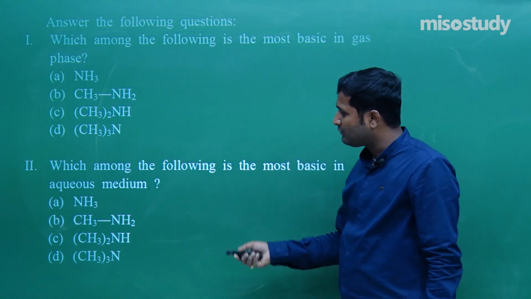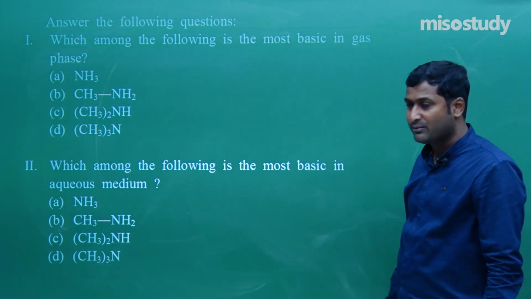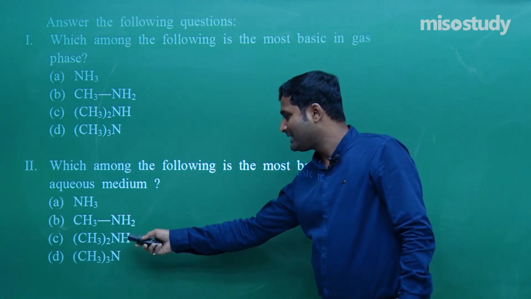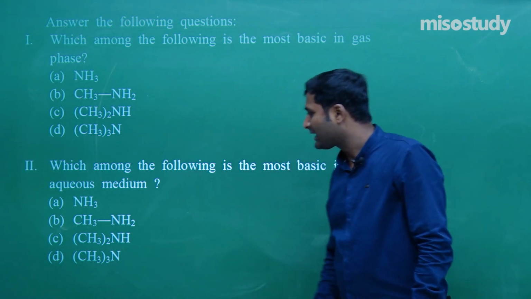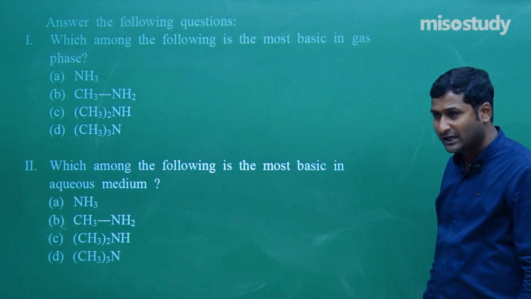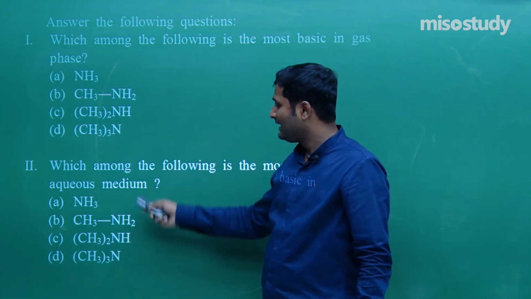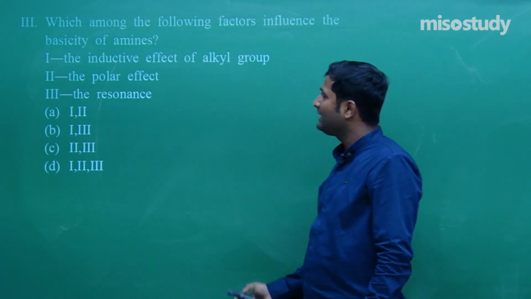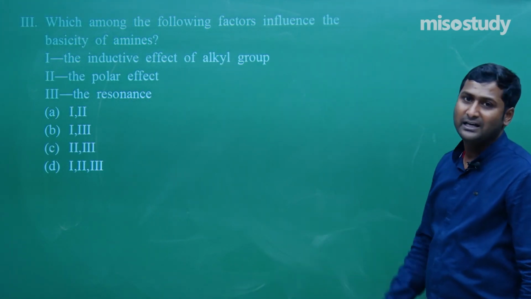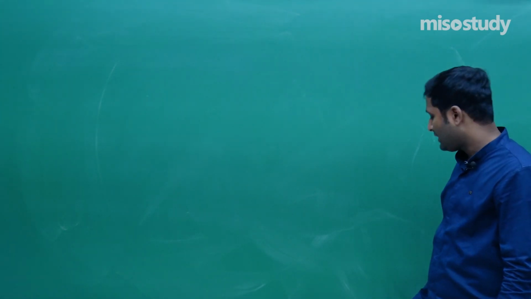For question number 1, D is the correct option. For 2, C is the correct option, CH3 CH2 twice, 2-degree amine. C is the correct option. Check this thing. D here and C here. Clear? And now for question number 3, D is the correct option. I think now, friend, you can easily solve such kind of question.